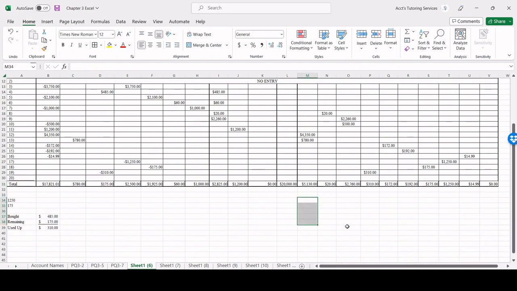Let's do it again. So remember, revenues less expenses gives us profit before taxes, or income. Profit and income is the same thing, income before taxes.